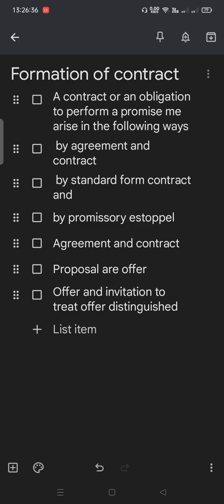We should bear in mind that all agreements are not contracts, because all agreements are not enforceable by law. But all contracts are agreements, because to make a contract there is a common way, that is the agreement between two parties. And the agreement which does not fulfill the essential elements mentioned under section 10 of the Indian Contract Act will not be declared a contract, and that agreement will not be enforceable by law.